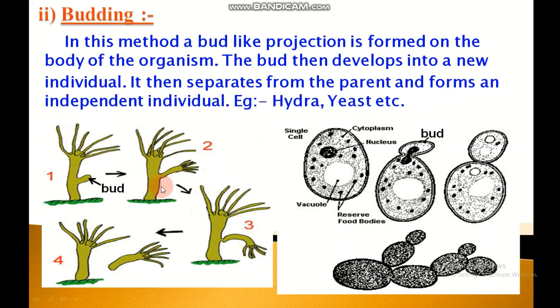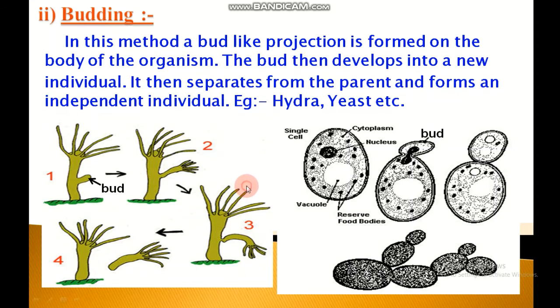Let's take an example of hydra. Hydra is a simple multicellular animal. In hydra, first, a small outgrowth called bud is formed on the side of its body by the repeated division of its cells. This bud then grows gradually to form a small hydra by developing a mouth and tentacles. And finally, the tiny hydra detaches itself from the body of the parent hydra and lives as a separate organism.